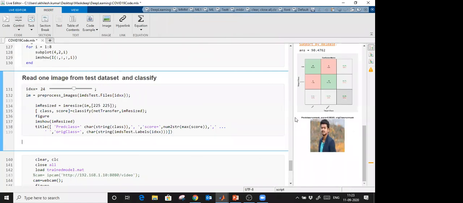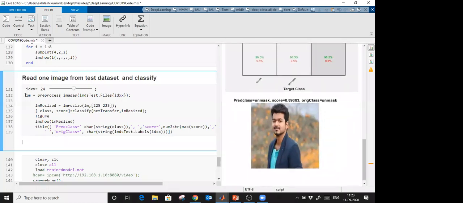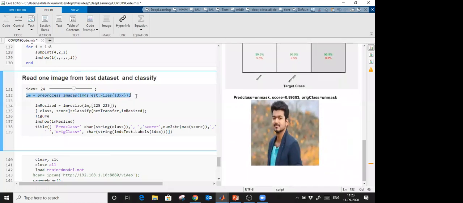Now you see, on index number 4, what is the process? First of all, you have to pre-process the images. If you have a gray image or binary image, you have to convert it to a 3D matrix. Further, the images which we used for training are 255 by 255, so I use the imresize command to resize the image. If you already have color images, you can skip this line.